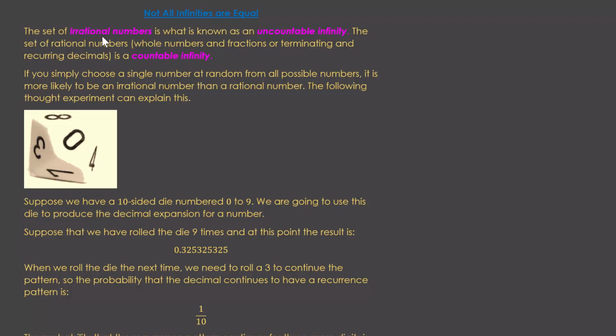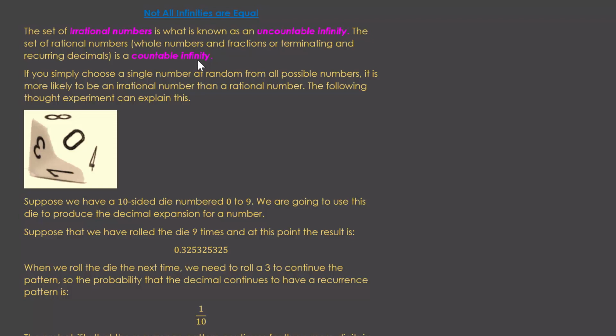The set of irrational numbers is what is known as an uncountable infinity. The set of rational numbers, whole numbers and fractions, or terminating and recurring decimals, is a countable infinity. To explain what I mean by that, just think of a subset of those rational numbers. Just think about the natural numbers.